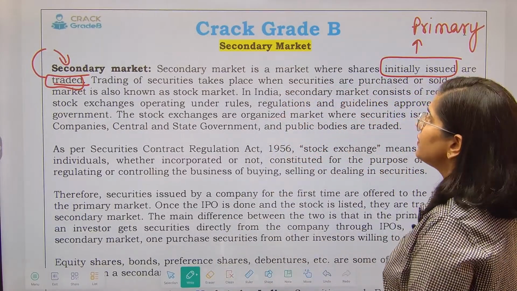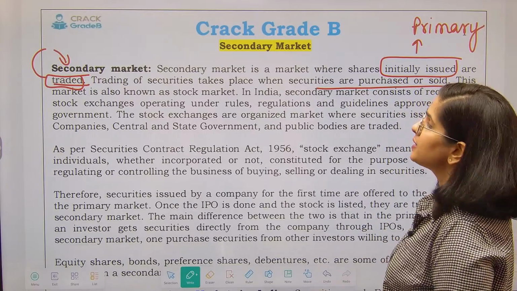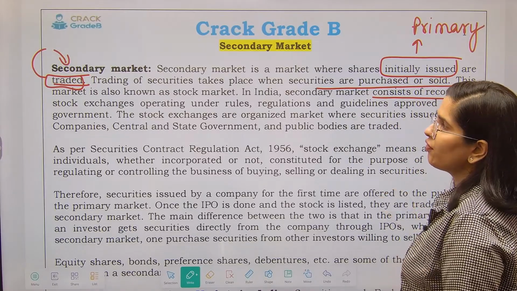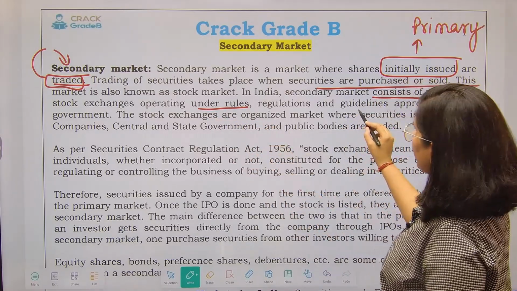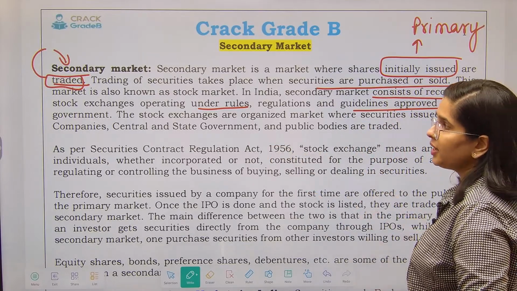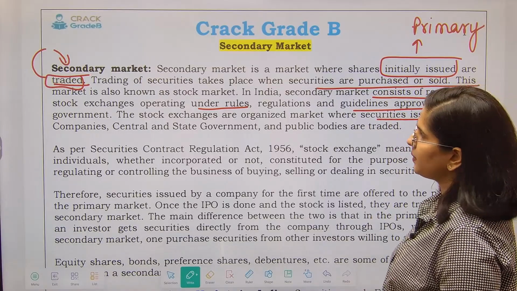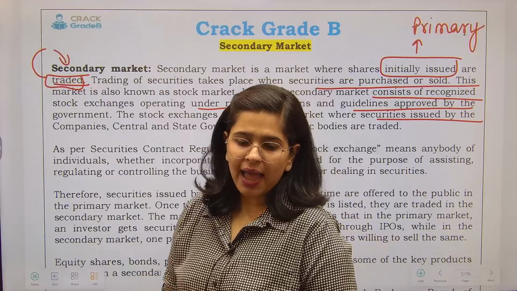After that, trading of securities takes place when the securities are purchased or sold. This market is known as stock market. In India, secondary market consists of recognized stock exchanges operating under rules, regulations and guidelines by the government. The stock exchanges are organized markets where the securities issued by the companies, central, state government and public bodies are traded.